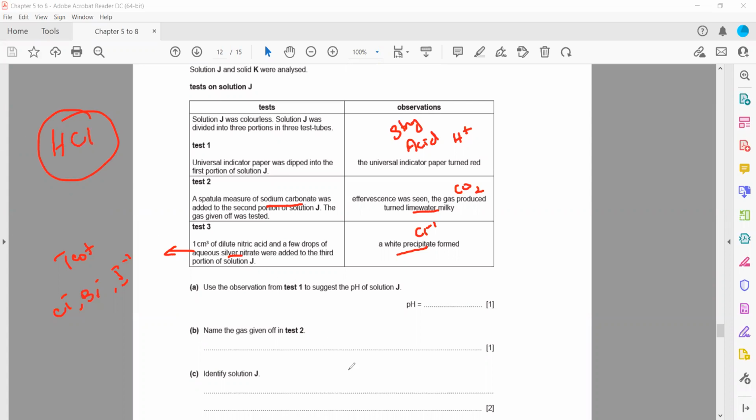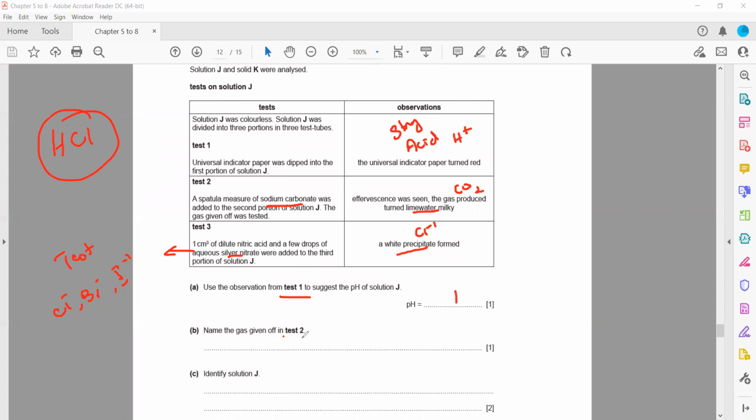Use the observation from test 1 to suggest the pH. Strong acids can have a pH of 1 or 2. So you can write 1 or you can write 2 here. Normally for a strong acid you can write 1 or 2, but 2 is also correct.